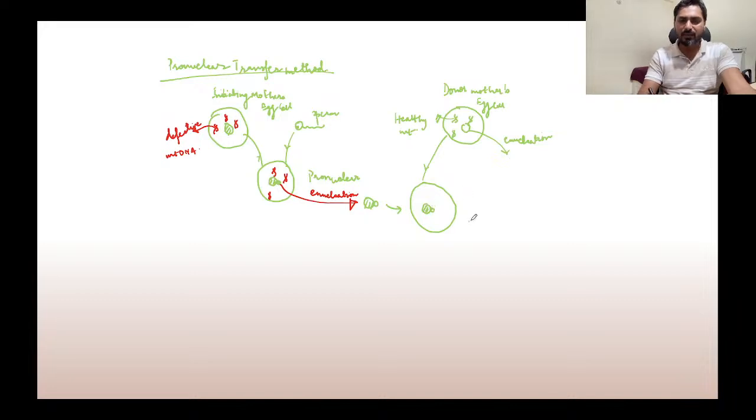So this behaves like a new zygote, and it contains what? The healthy mitochondria. So now this zygote will start to divide and will form a blastocyst, and then it will form your... I'm just using a flow diagram. So from the blastocyst you get an embryo.